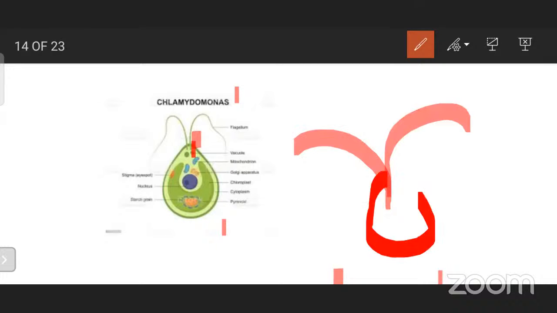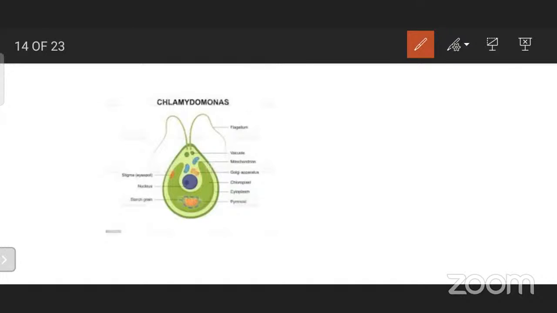So here this flagella, up to a certain point, plasma membrane will be there. And also you can see two basal granules below this apical region at the base of this flagella. And also contractile vacuole will be there. Two contractile vacuoles you can see here in this picture.